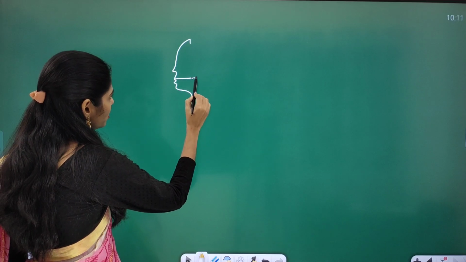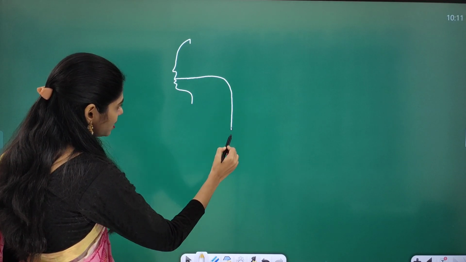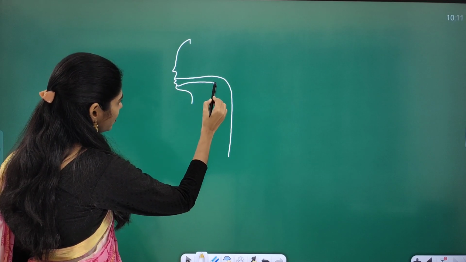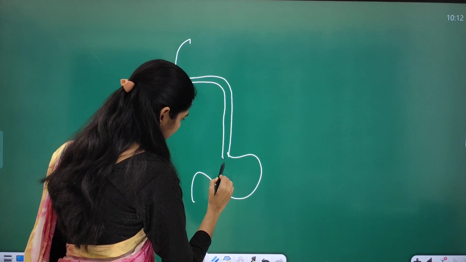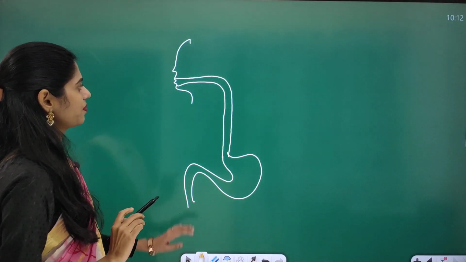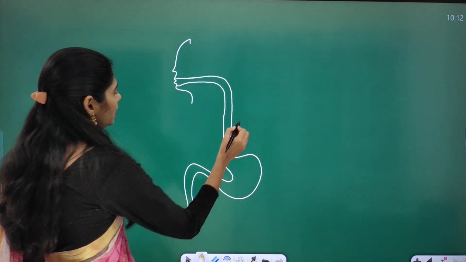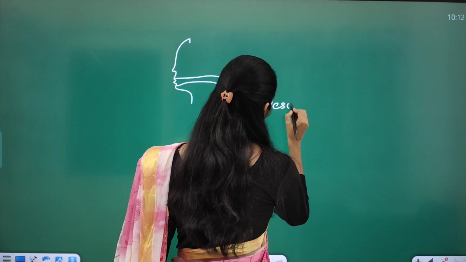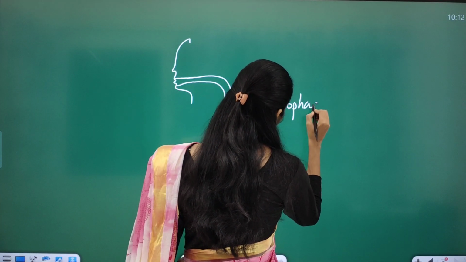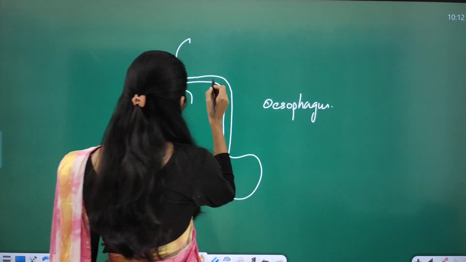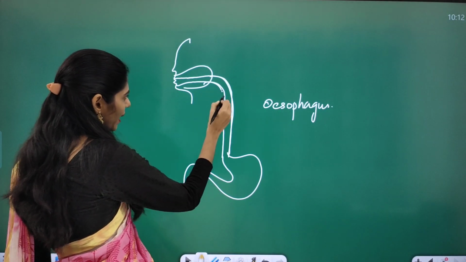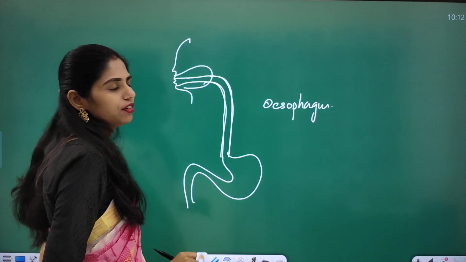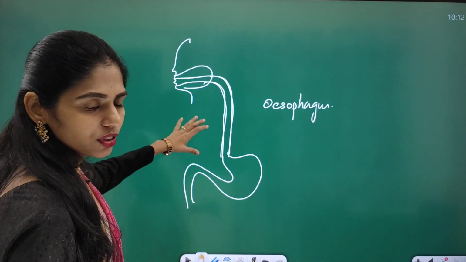Okay, so this is the mouth and this is the oral cavity. This article is talking about the esophagus. From the buccal cavity there is a small pipe which helps the movement of food to the stomach.